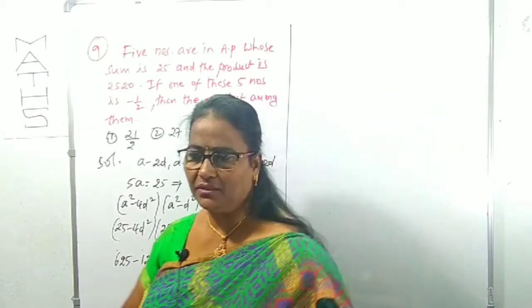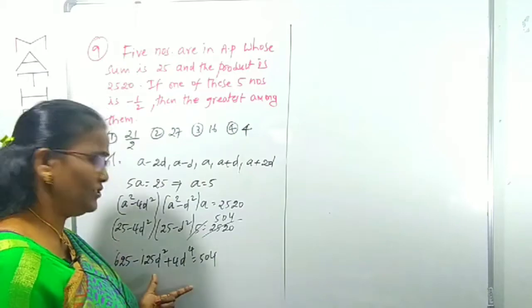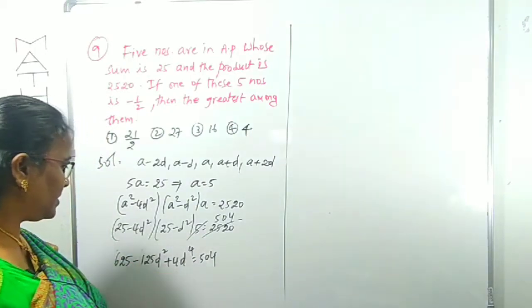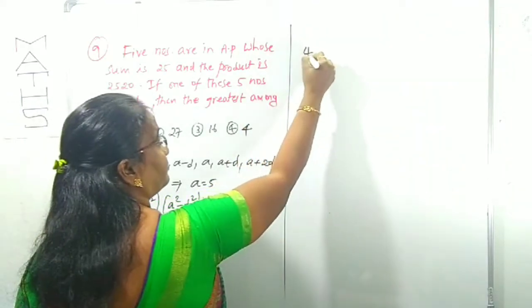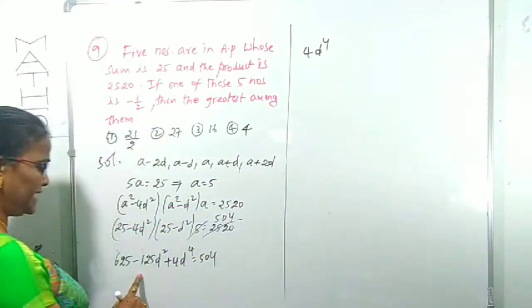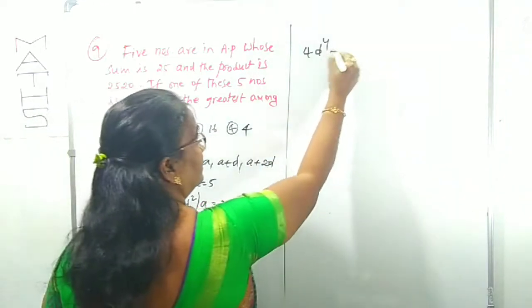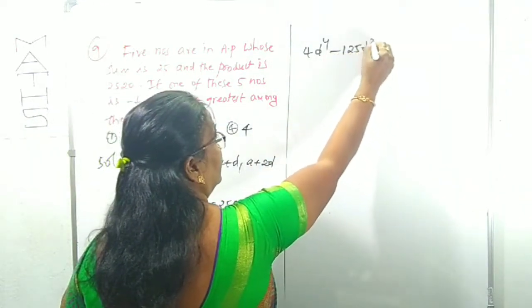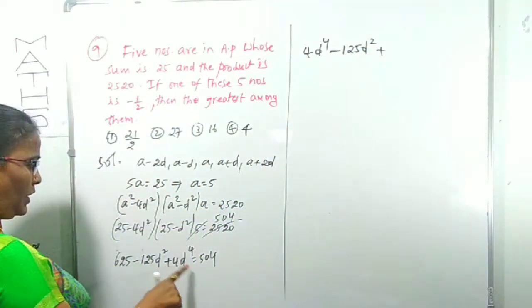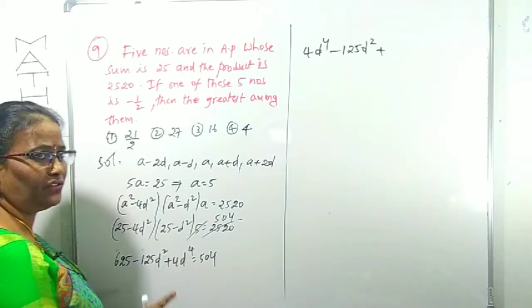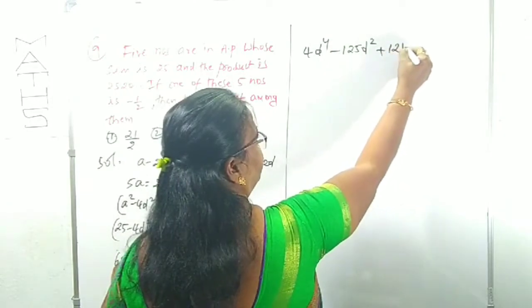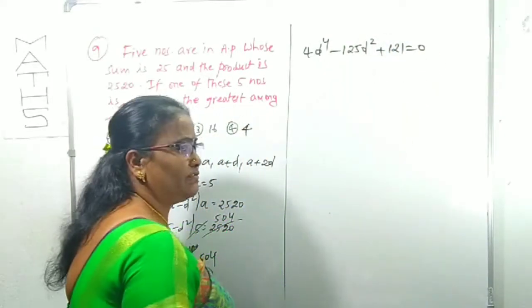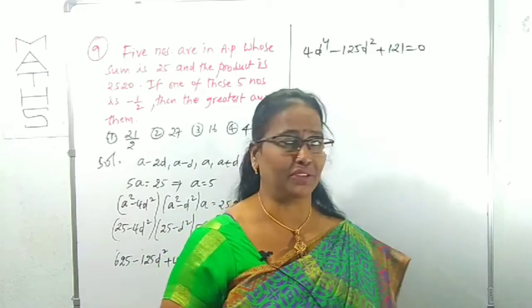Now we can use factorization to find the d value. So I am rewriting here: 4d power 4 minus 125d square plus, here 625 minus 504, is 121, equals 0. 625 minus 504, how much? 121.